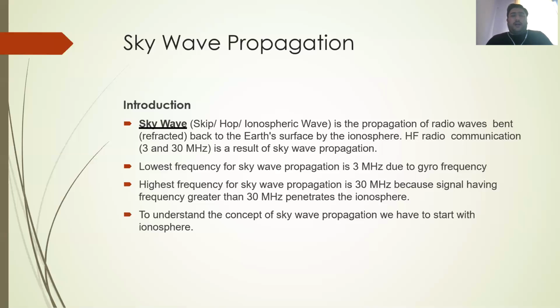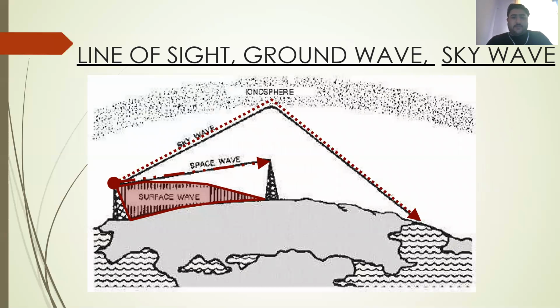Firstly, we have to understand the characteristics of the ionosphere. Then only can we understand how the wave gets reflected by the ionosphere. So these are the three simple types of wave propagation: line of sight, ground wave, and sky wave propagation. In sky wave propagation, the wave gets reflected by the ionosphere, and in surface wave propagation, the wave is bent along the earth.